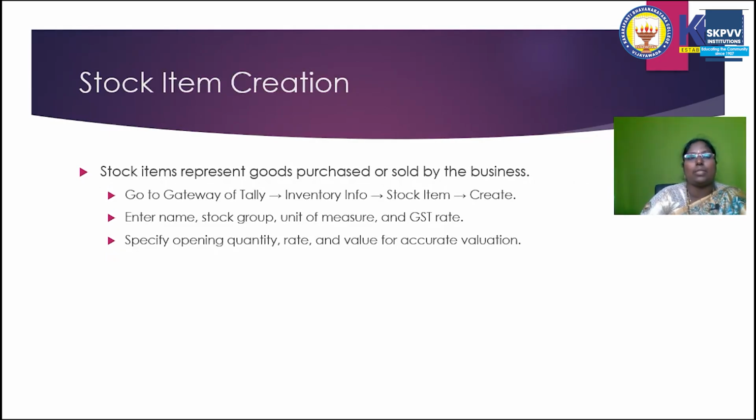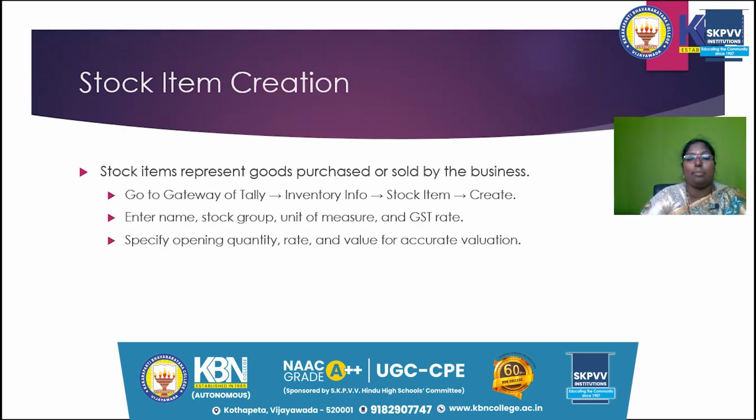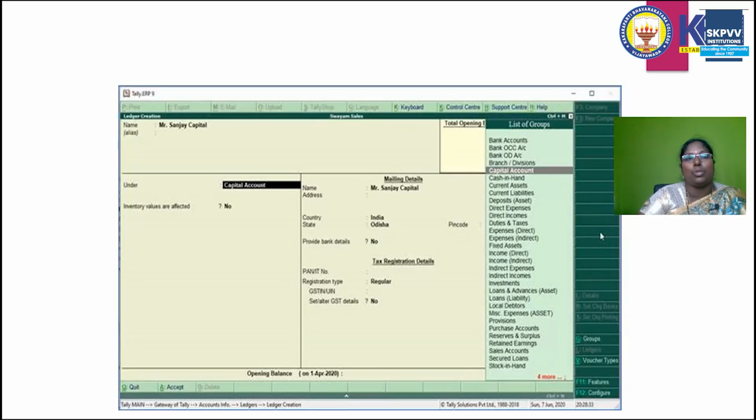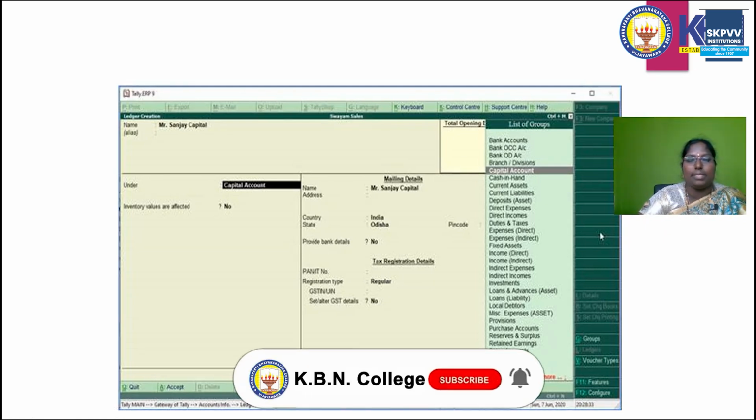How to select the stock items from the Gateway of Tally? The path is: go to Gateway of Tally, Inventory Info, Stock Items, then Enter, Create. When you press Enter, the window is the same as the ledger creation window, now for stock item creation. Here I will show. Ledger creation is here. Whenever you enter any stock items, it appears in the stock items. That is the only difference, otherwise the total screen is the same.